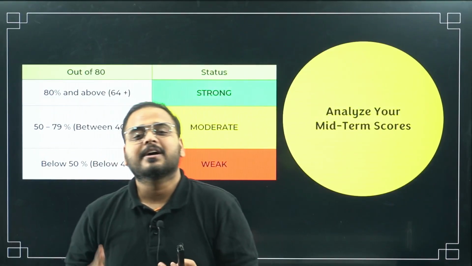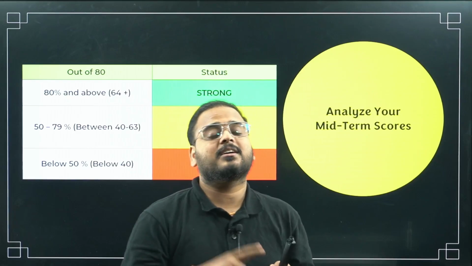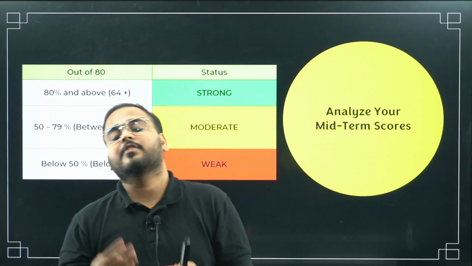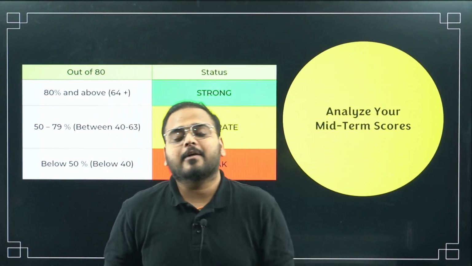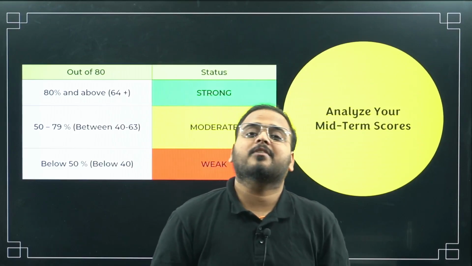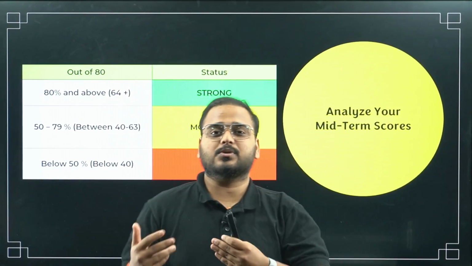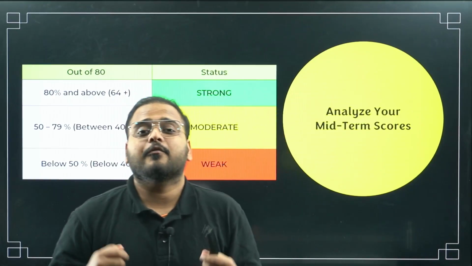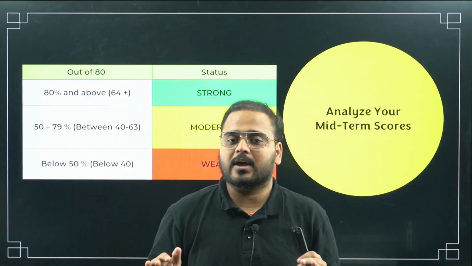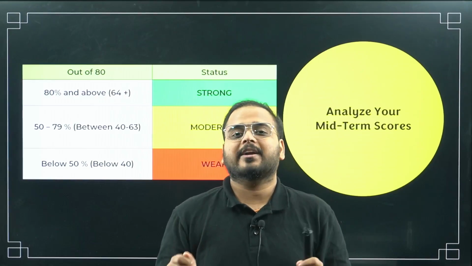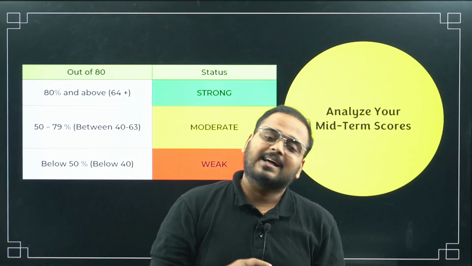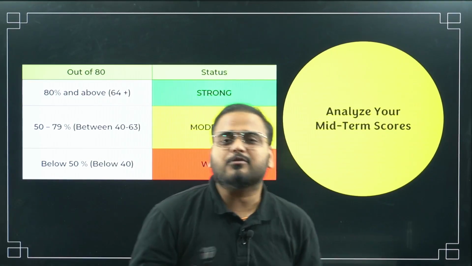The goal is set, sir. Next, we know the time. Third, we know the action plan. Fourth, a very important thing: learning from our own mistakes. If we cannot learn from our own mistakes, then we can't be a growing student. We can't grow as a student, and we can't grow as a person in our life. Whatever mistakes we are making, that's completely okay. Making a mistake is all right, but if you're not learning from it, that's not acceptable. You have to learn from your mistakes.